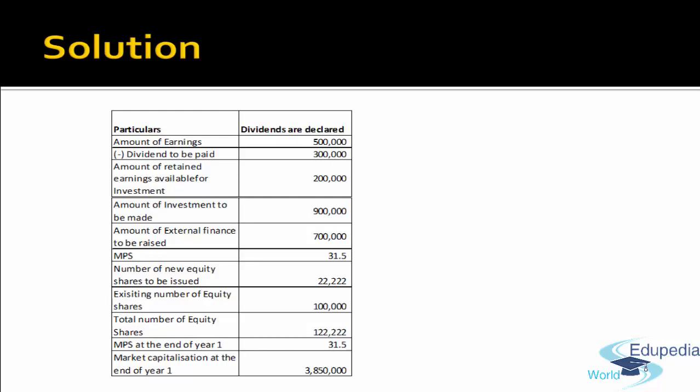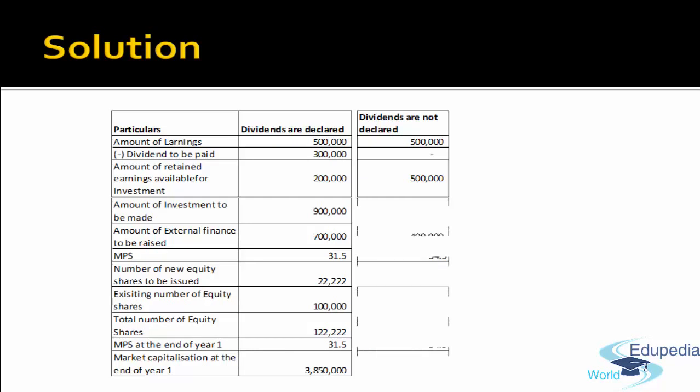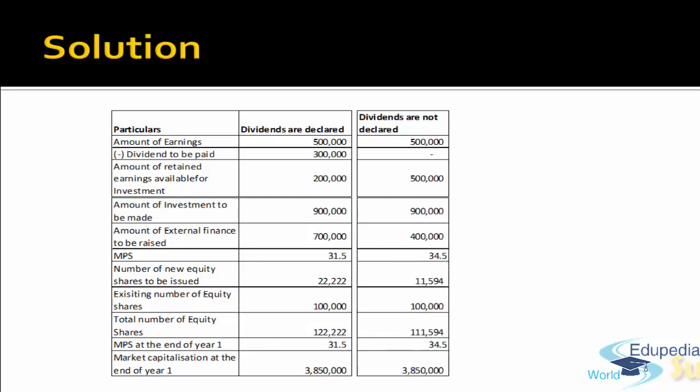Now let's talk about another scenario when the company does not declare dividend. We have already computed that in such a scenario, the market value of share will be 34.5. With the earnings of 5 lakhs, since the company is not distributing any dividend, the company has retained all their earnings. The retained earning available will be 5 lakh rupees. So in order to make an investment of rupees 9 lakh, the company has to additionally raise rupees 4 lakh from some external source of finance. For raising that 4 lakh, how many shares does the company have to issue? 4 lakh divided by the market value of the share. So the company has to issue 11,594 shares.